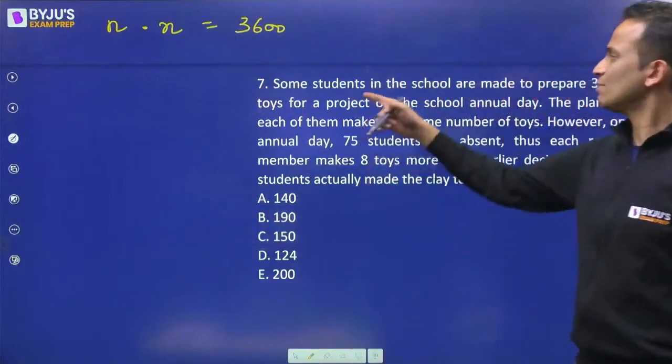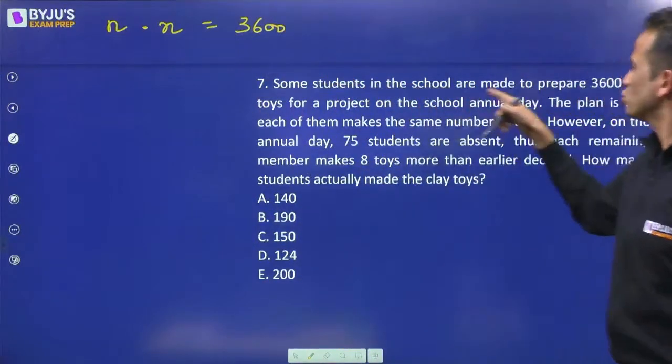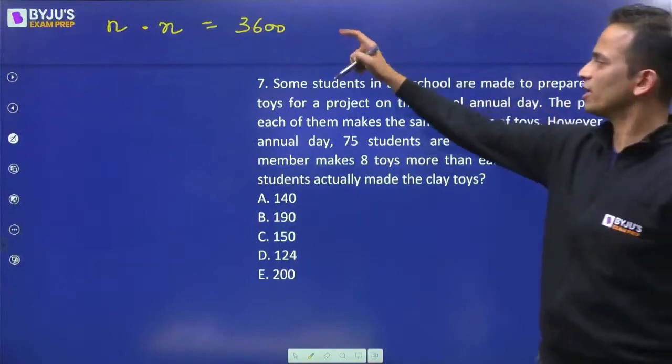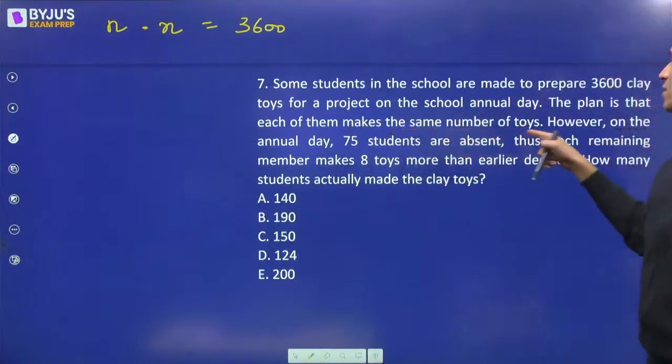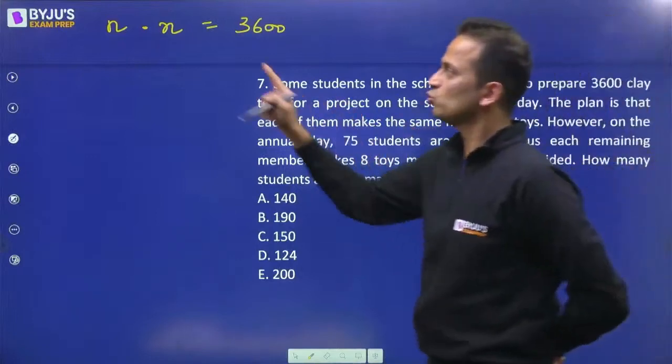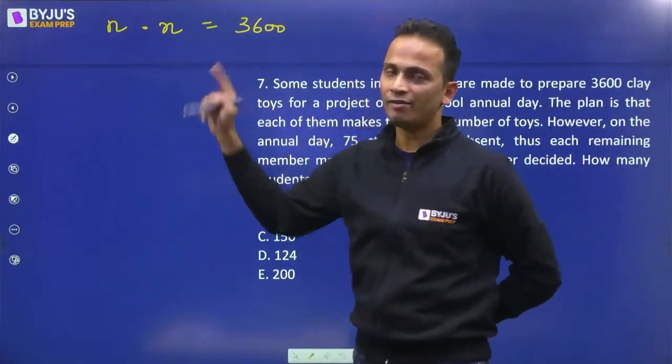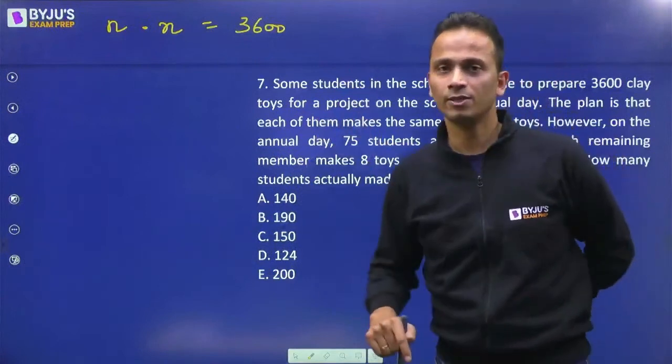Some students in a school are made to prepare 3600 toys. The plan is that each of them makes the same number of toys. So the number of students times the number of toys made by every student is 3600.